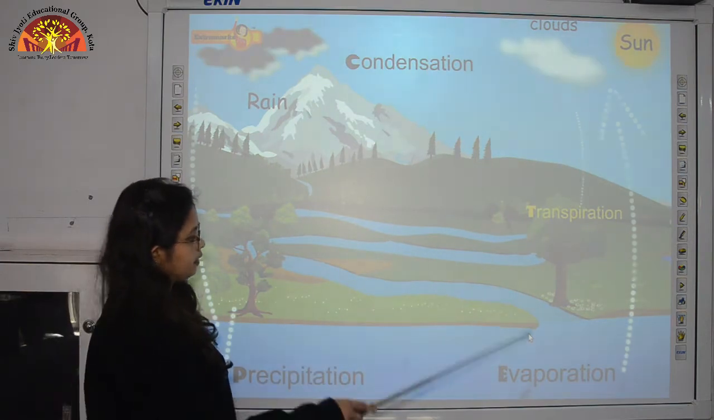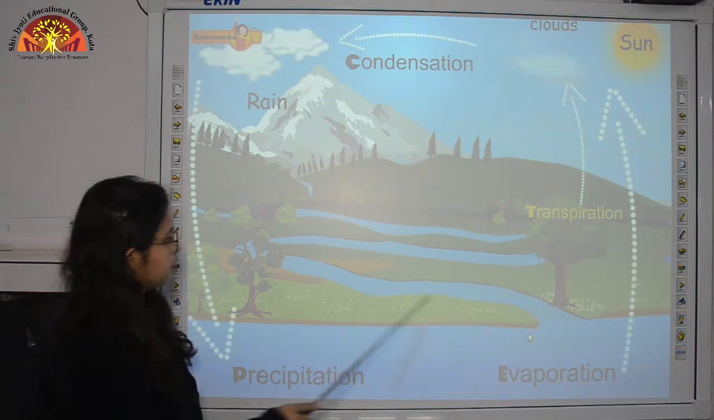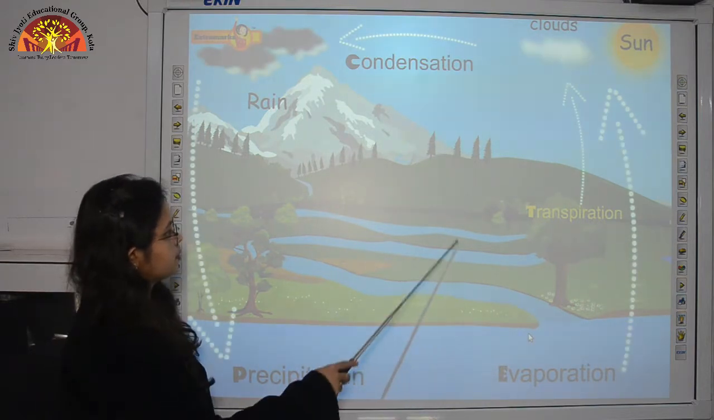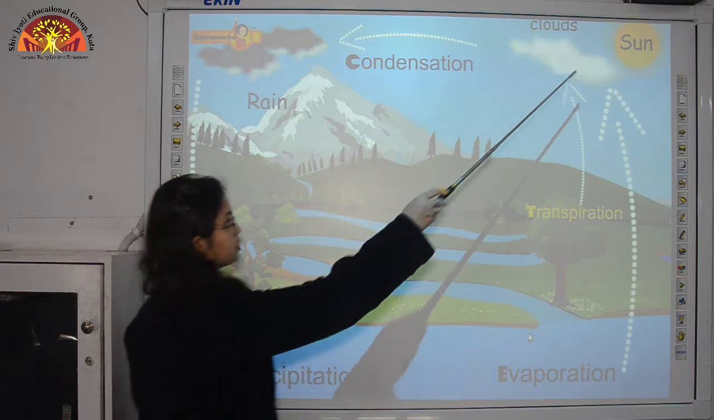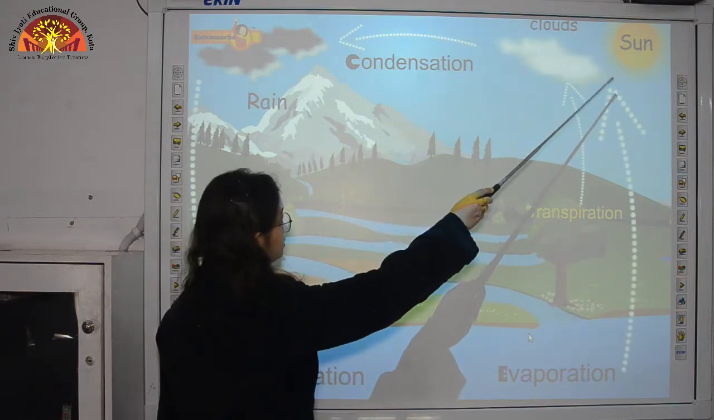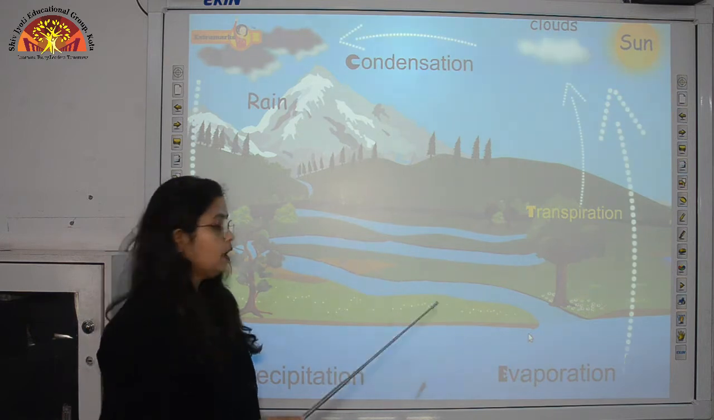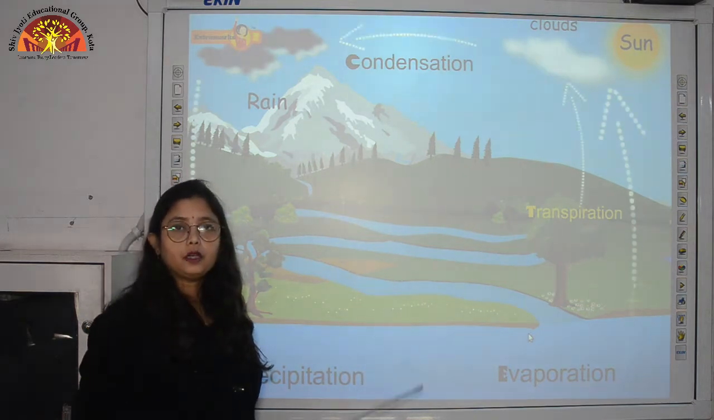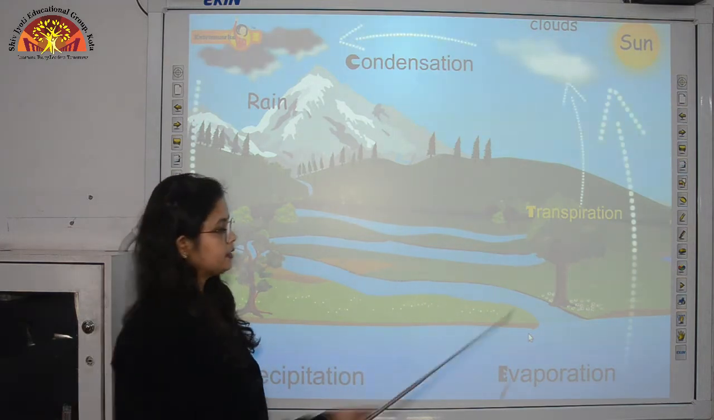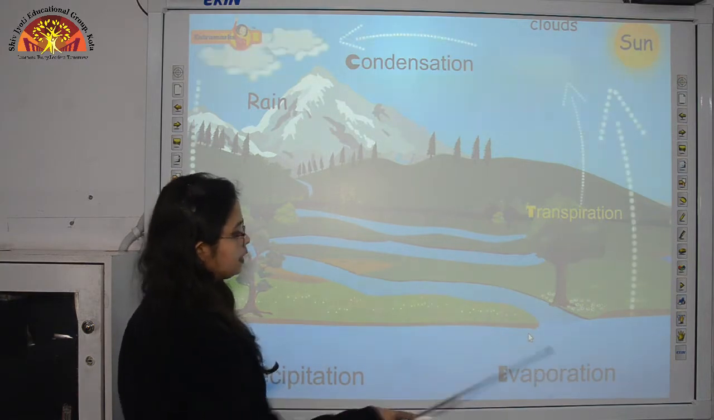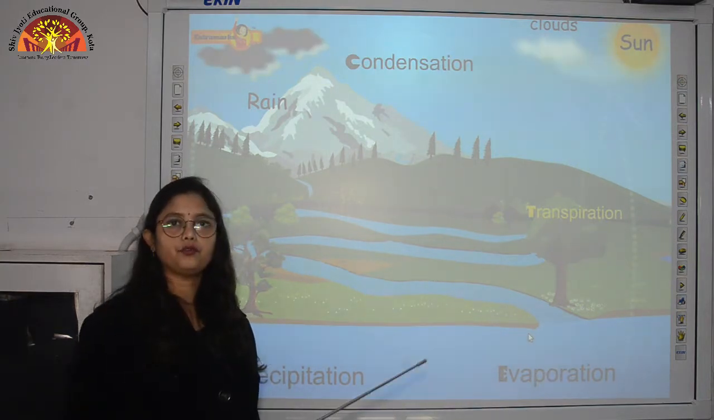Now you can see here, this is a water body. Water is filled over here and this is the part of land. Now the sun is shining brightly in the sky. So when the sun shines, it gives out heat. Due to the heat of the sun, water present in these water bodies gets evaporated and gets converted into water vapor.